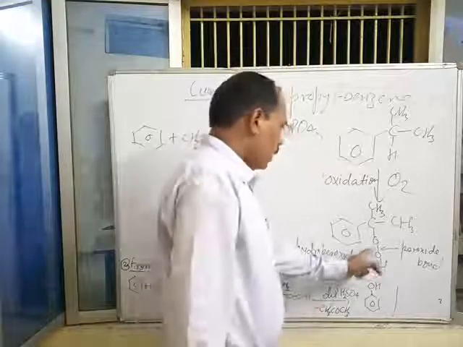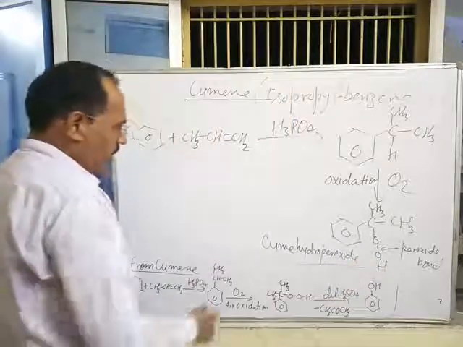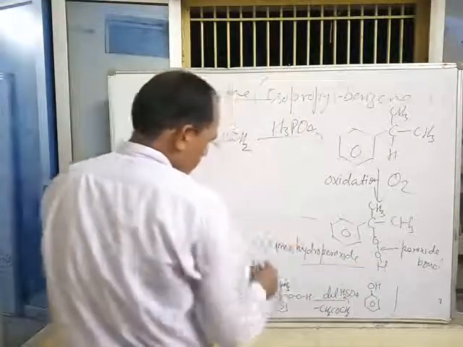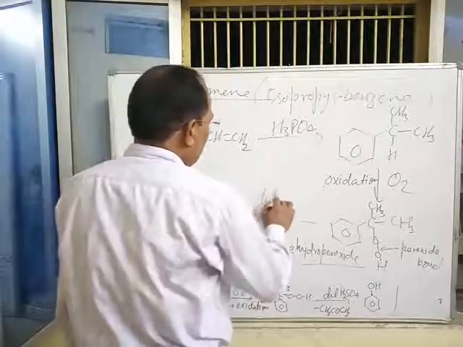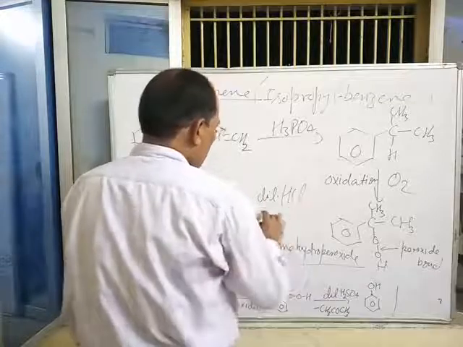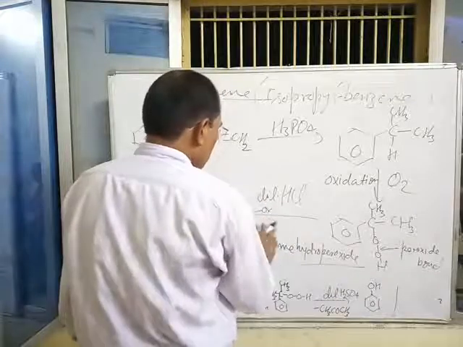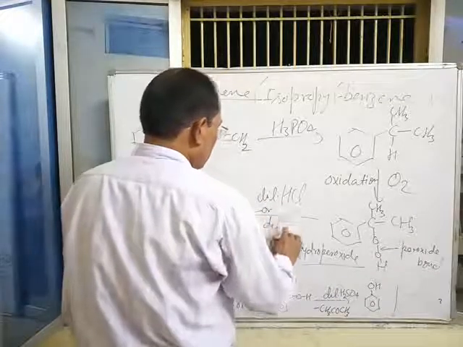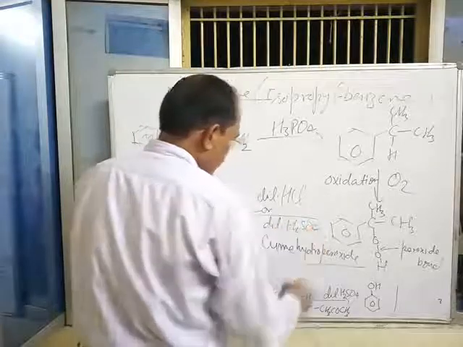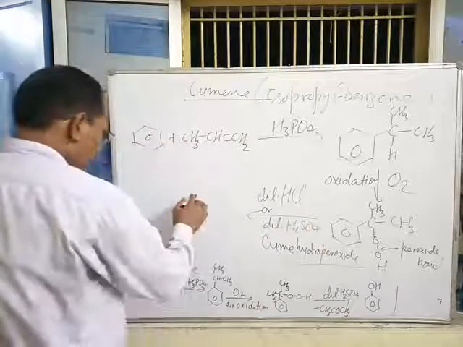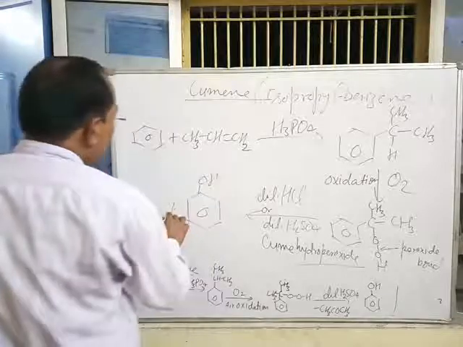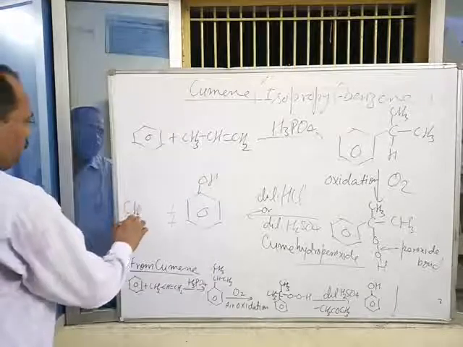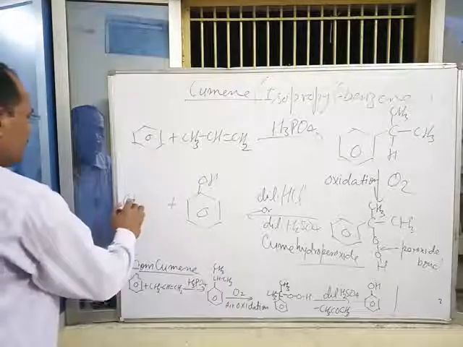When this cumene hydroperoxide is hydrolyzed with dilute HCl or dilute H2SO4, we get phenol plus a very important compound, acetone, as a byproduct.